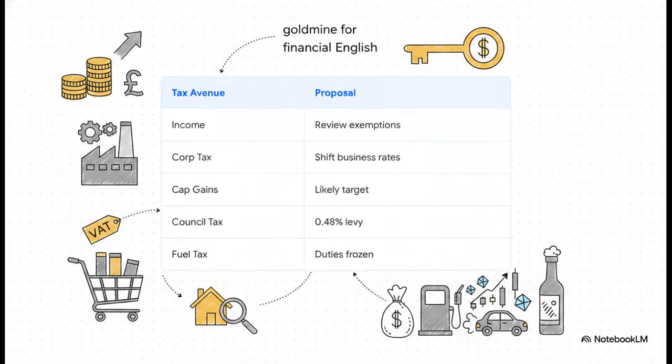And finally, fuel and alcohol duties, which means taxes on specific items, remain frozen since 2011, mostly to avoid political fallout with voters. Fallout means the negative results of a situation. I challenge you to use threshold or levy in your own sentences today.